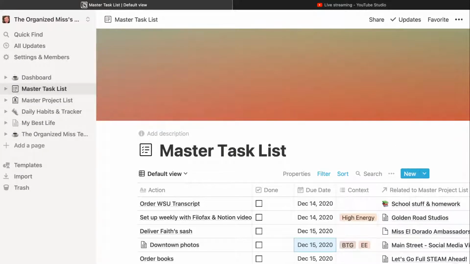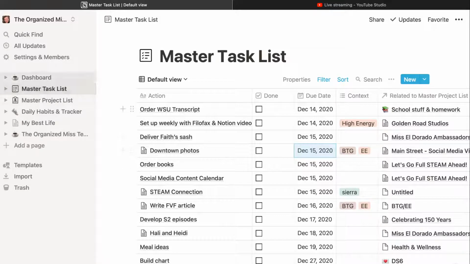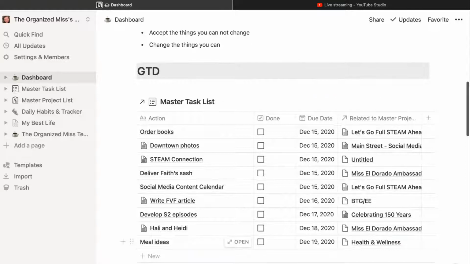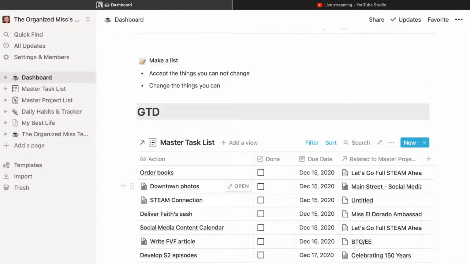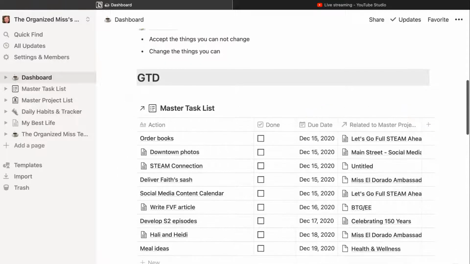So I gave it the date of the 15th. I don't know why it's acting that way. And now you can see it's on my master task list right here. If I did not have a project assigned to it, it would stay in my inbox, which is really where I want it to go, but it's there for the example.